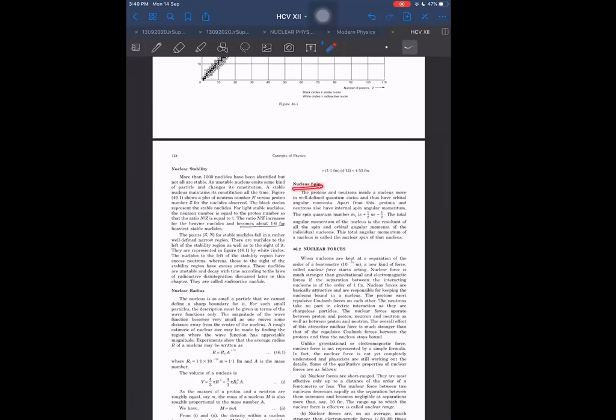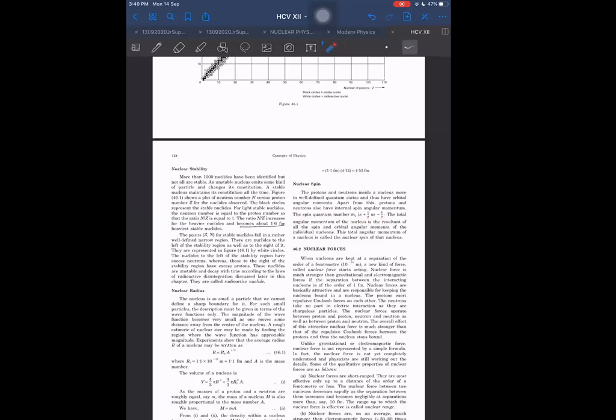They have also some quantum states, and they have some orbital angular momentum, and other than orbital angular momentum, they also have spin angular momentum, internal spin angular momentum, and the spin is plus 1 by 2 or minus 1 by 2. What does it mean? You have to study quantum physics to be able to understand that, but just understand it has plus 1 by 2 or minus 1 by 2 spin.